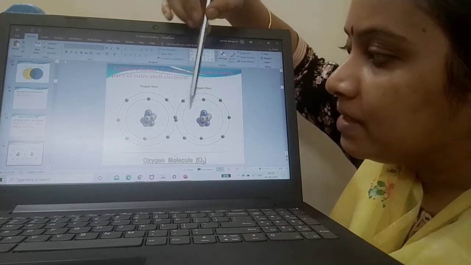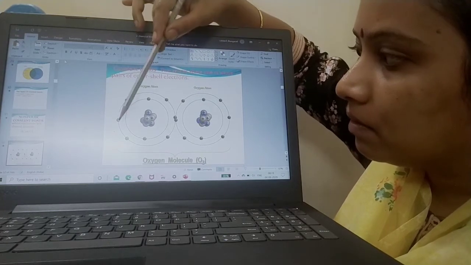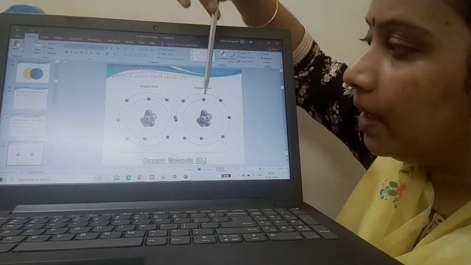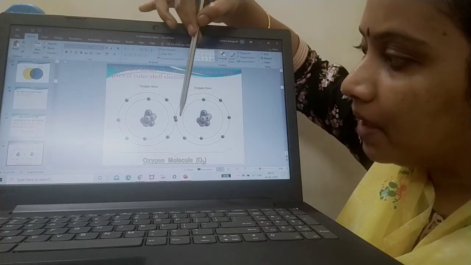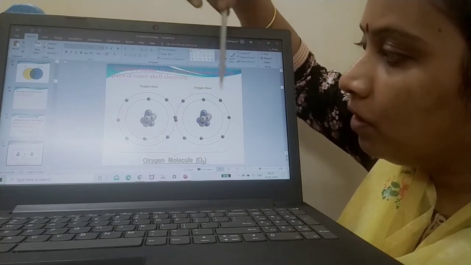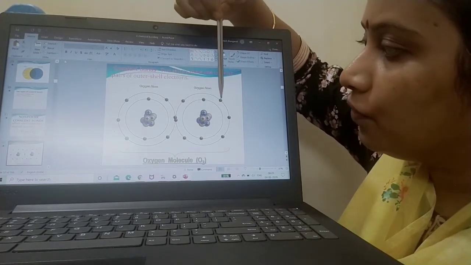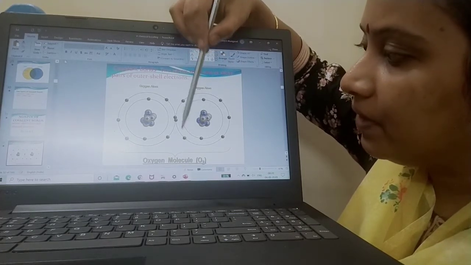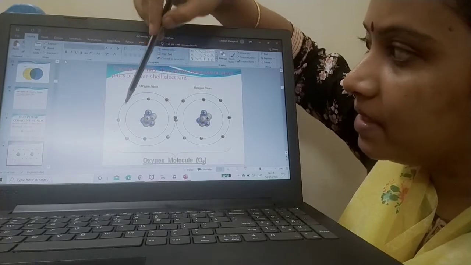Now, since outermost shell is having 7. See, this is one oxygen atom and this is one oxygen atom. They are sharing these 2 electrons. So when you count the overall configuration, they achieved octet.